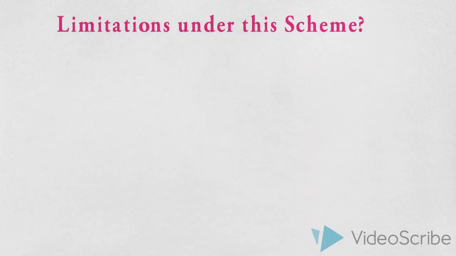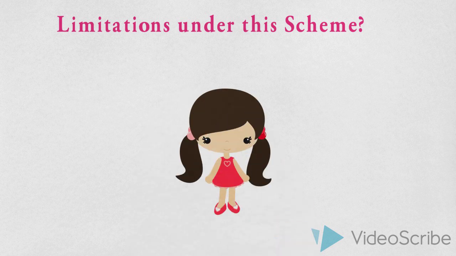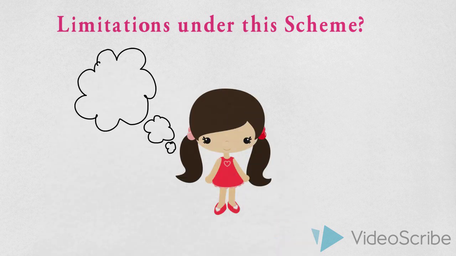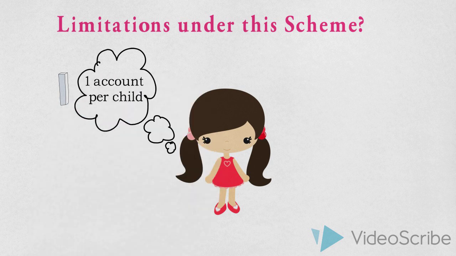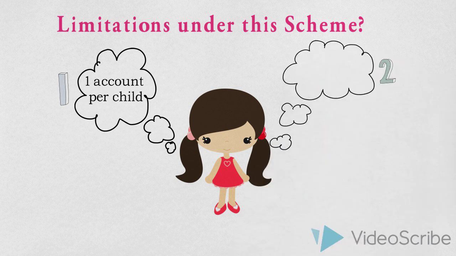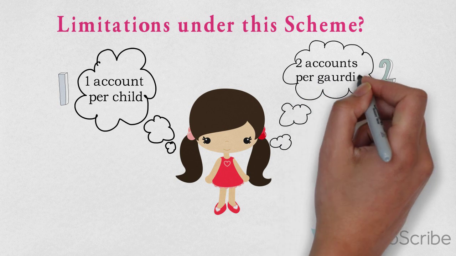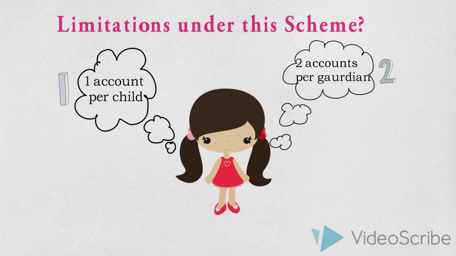Next up, we'll finally have a look at whether there are any limitations under the scheme. Again, here there is a format of 1 to 3. There are 3 limitations under the scheme. The first one is that only one account can be opened for one girl child. Second, a parent or a guardian is allowed to open a maximum of 2 accounts for 2 different girl children. So in case there are 3 girl children, the parent cannot open 3 accounts. They can open only 2 accounts.